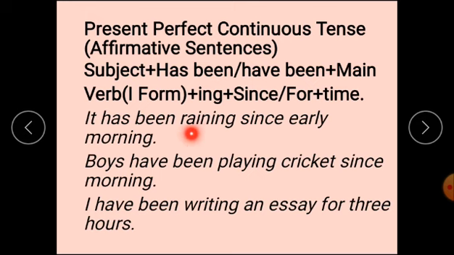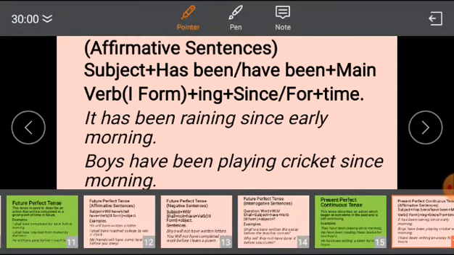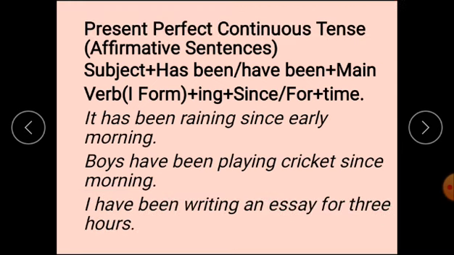Example, it has been raining since early morning. Early morning, point of time. Boys have been playing cricket since morning. Morning, point of time. I have been writing an essay for 3 hours. So 3 hours, is it point of time or period of time? Good, it is period of time. So since will be used with point of time and for will be used with period of time.